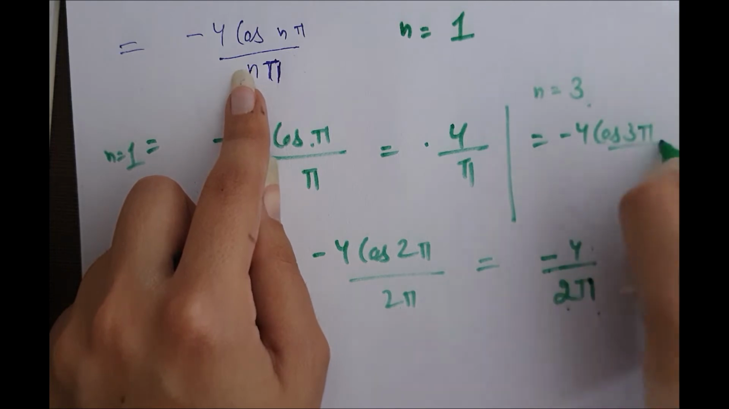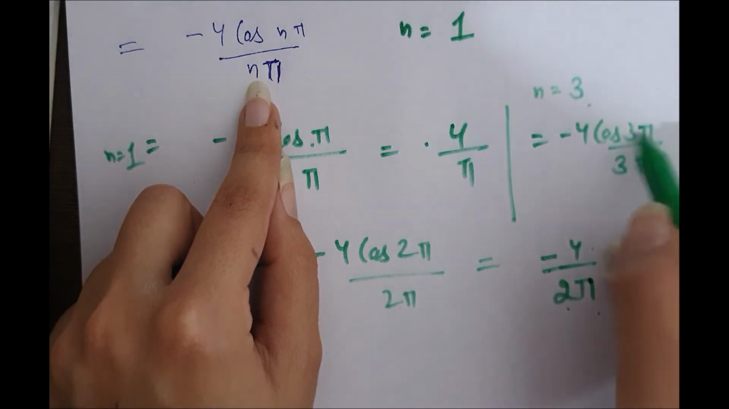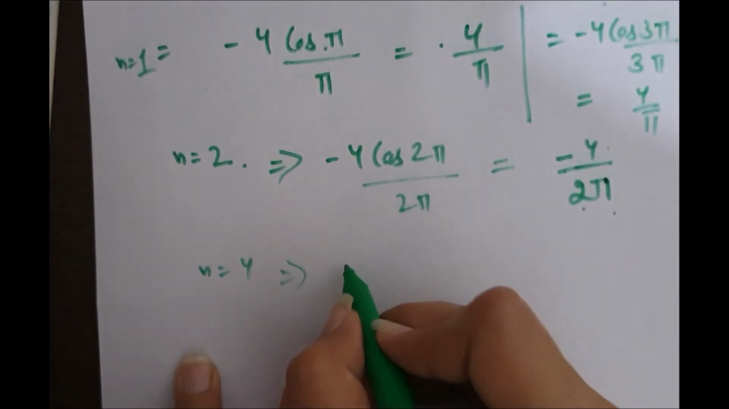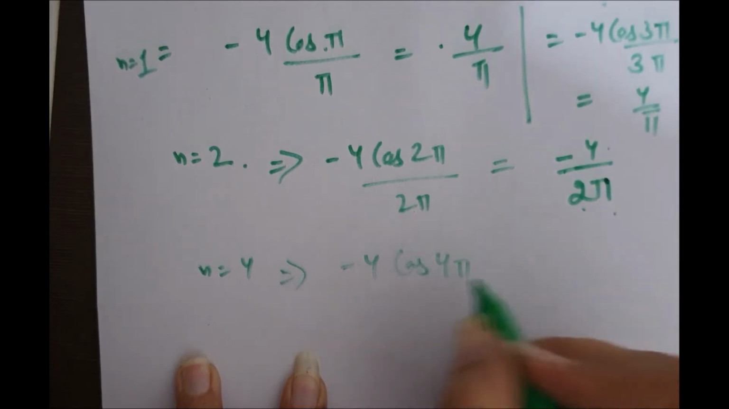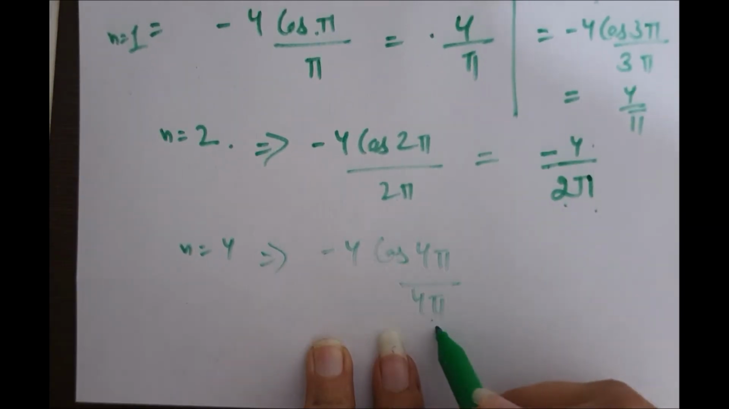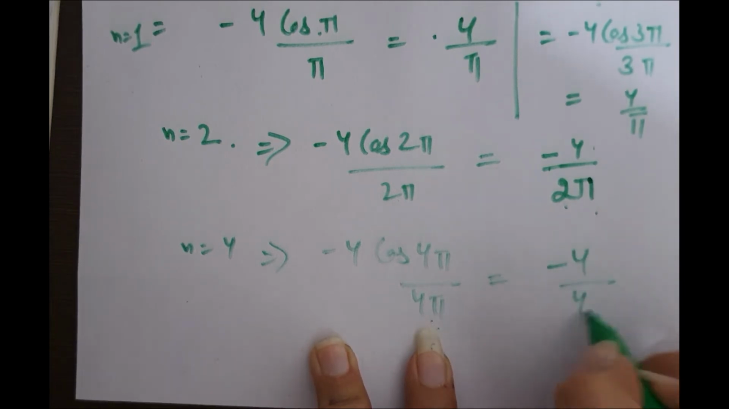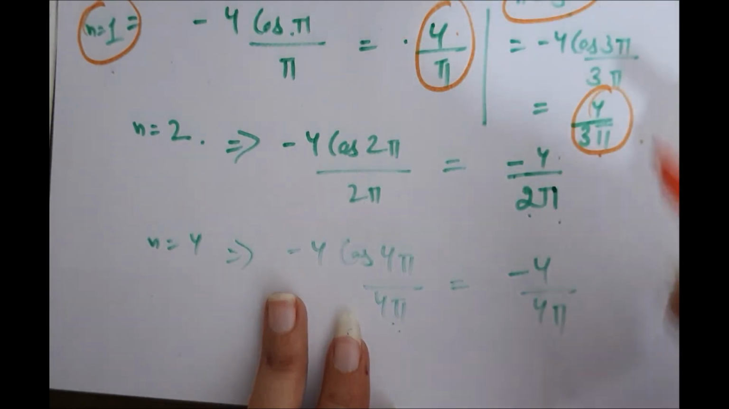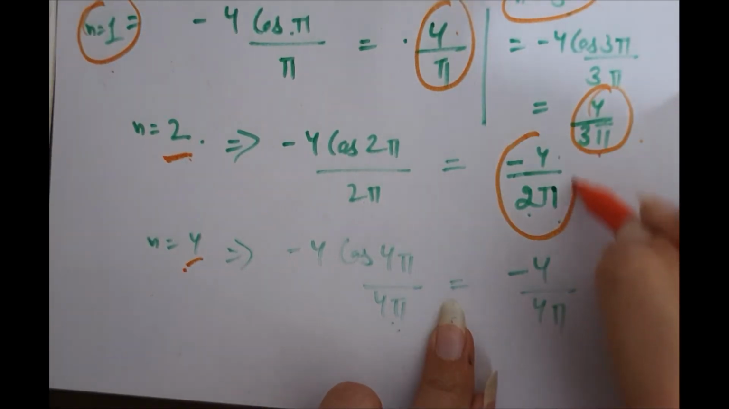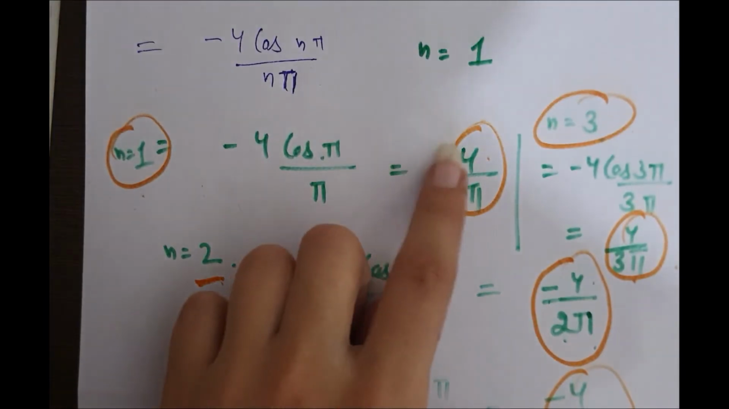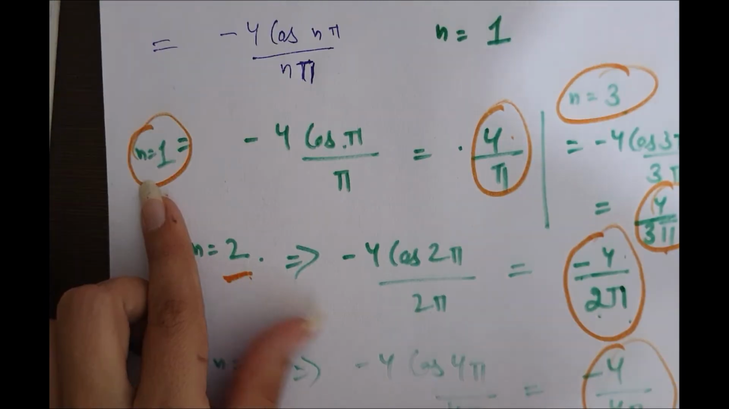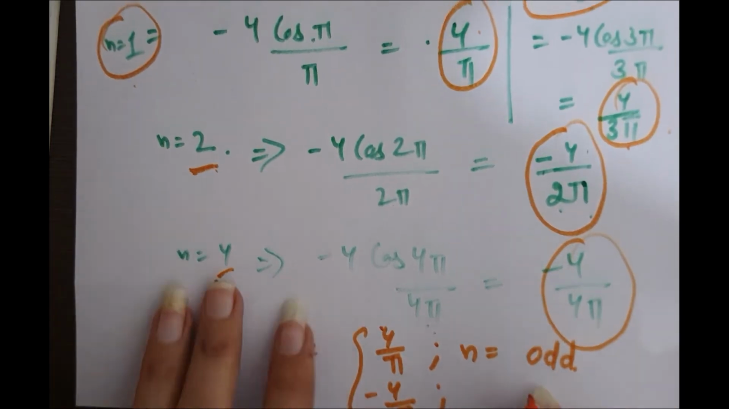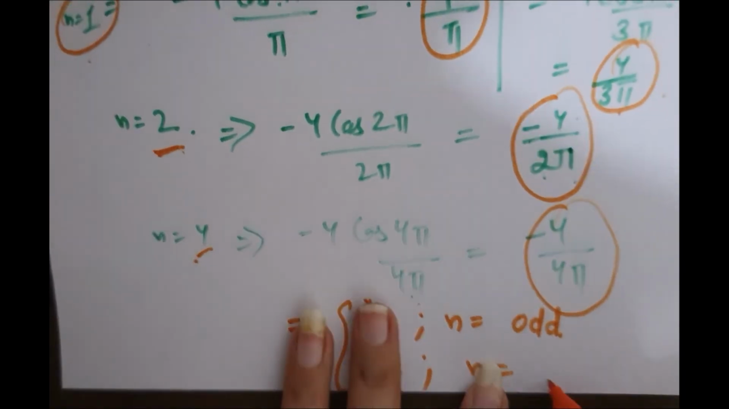Cos 3 pi is again minus 1, so we will get 4 upon 3 pi. If we put n is equal to 4, then we will get minus 4 cos 4 pi upon 4 pi. Cos 4 pi is 1, so we will get minus 4 upon 4 pi. If we put n is equal to 1, 3, odd terms, then we get positive terms. Even terms, then we get negative terms. Then we can say the answer is 4 upon n pi when n is odd, and minus 4 upon n pi when n is even.